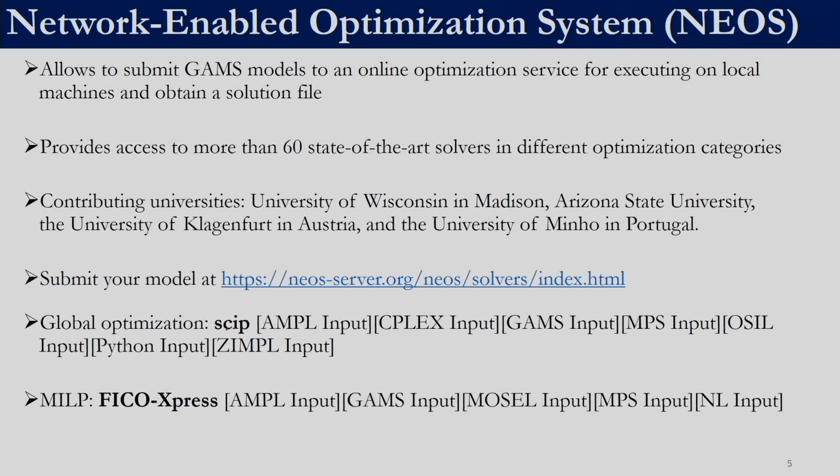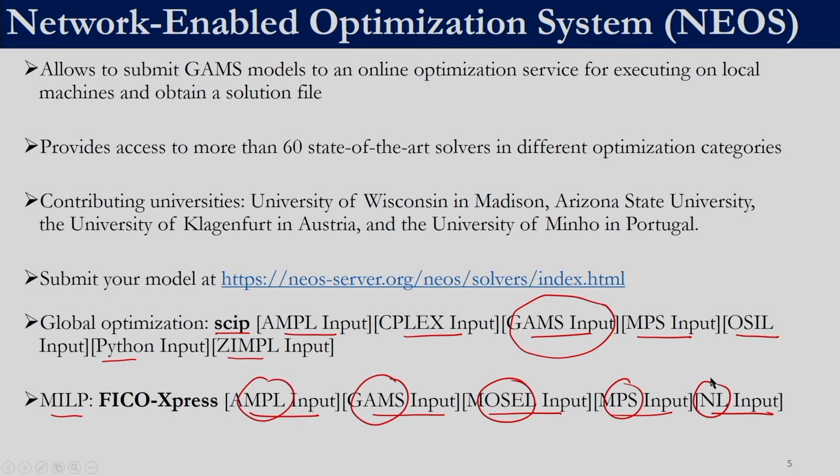For example, if we take the solver SCIP, then we can also input an AMPL file, a CPLEX file. We can also give the input in terms of GAMS, in terms of MPS, in terms of OSIL. We can also give Python input and ZIMPL input. We will restrict our discussion to GAMS input. For example, in MILP, we can give an AMPL input, a GAMS input, a Mosel input, as well as an NL input and MPS input.